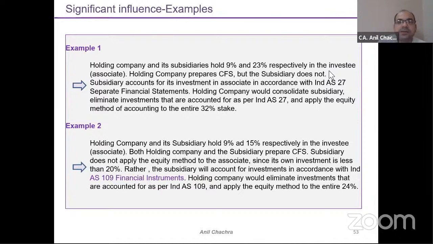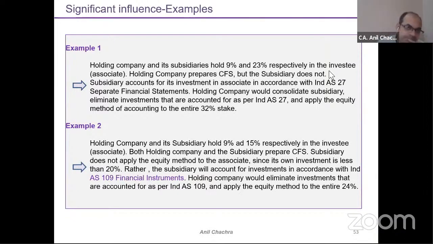The subsidiary accounts for this investment in associates in accordance with Ind AS 27, separate financial statements. So now the holding will prepare the CFS. The definition says that directly or indirectly. My direct investment is 9%, but indirectly it is 23% held by the subsidiary in the associate. So now when I apply this Ind AS 28 associate accounting, I will consolidate at 32%, meaning 9% plus 23%, because it's directly or indirectly, right? So it's